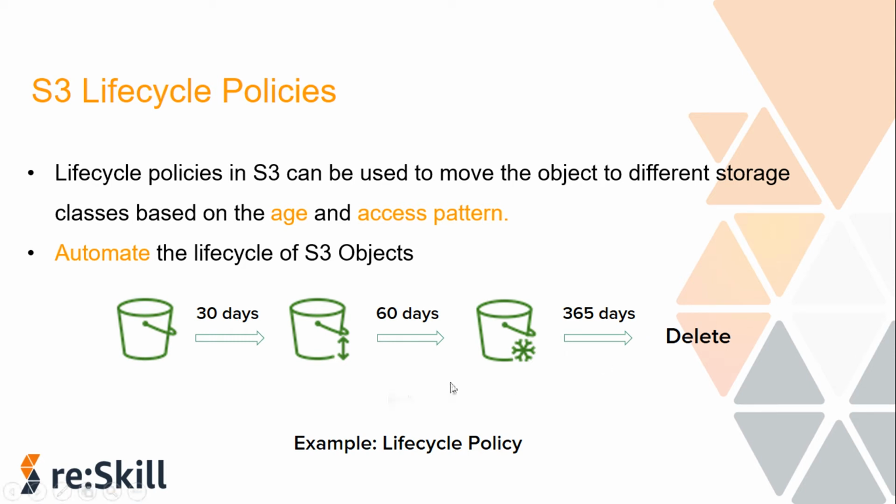So why am I doing this? To automate this life cycle. When I have a guaranteed life cycle in mind, I know surely that after this many days I will be accessing the data in a certain way. In that case, you can configure lifecycle policies so that the life cycle of your objects is automated and transitioned from class to class automatically, and after the specified time it will be deleted automatically. You won't have to do anything manually here. Just set the lifecycle policies and you will be done.